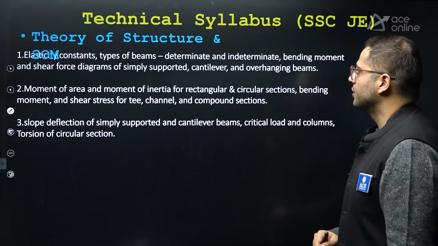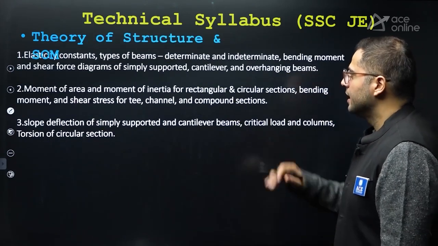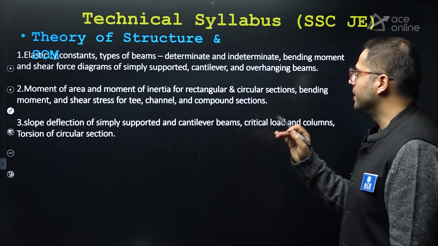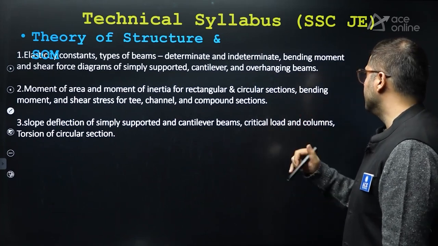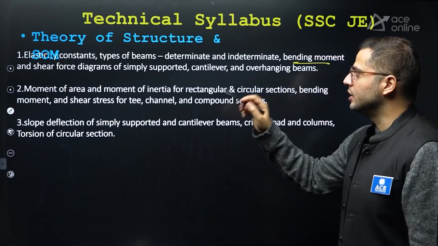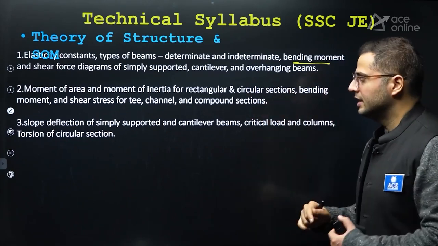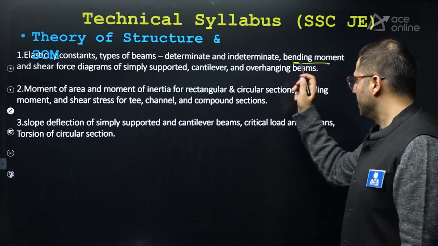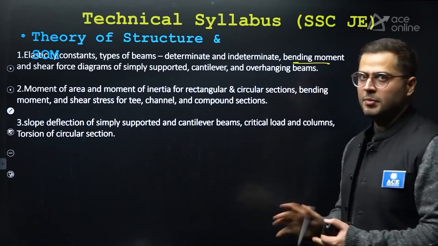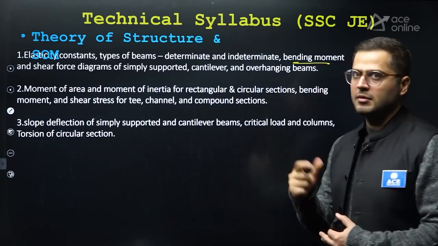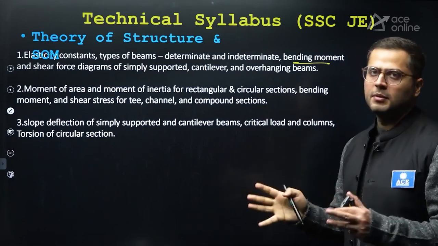After that, there are theory of structures and strength of materials. Elastic constants, types of beams, determinate, indeterminate beams, bending moment diagrams, shear force diagrams, simply supported, cantilever beams and overhanging beams. See, specifically bending moment and shear force diagrams, they won't be asking for complicated loading. Simple beams will be asked.